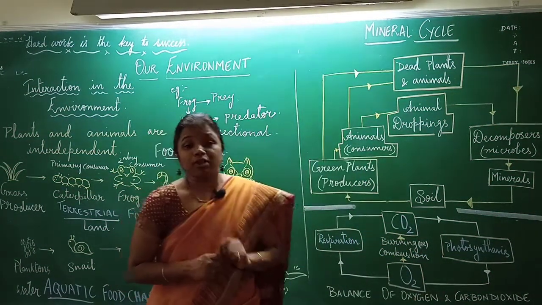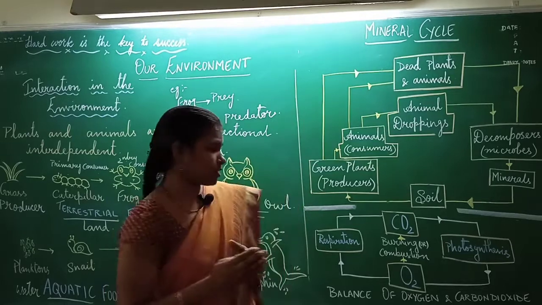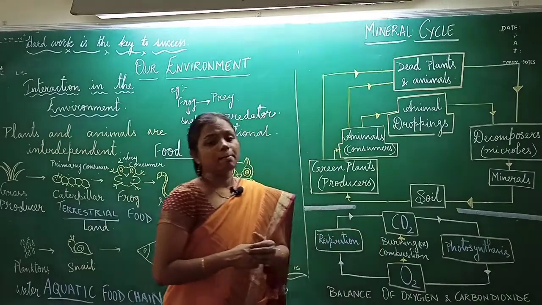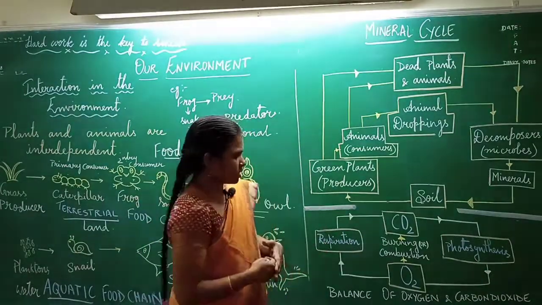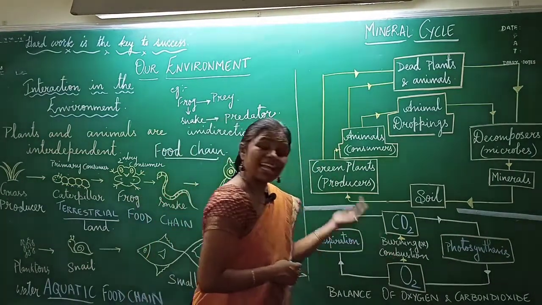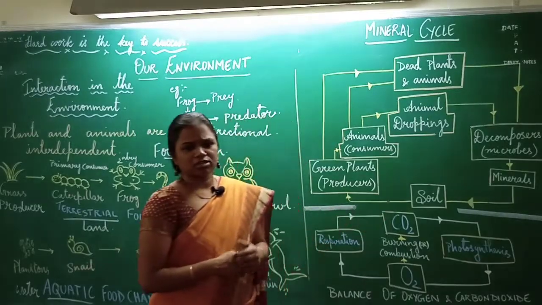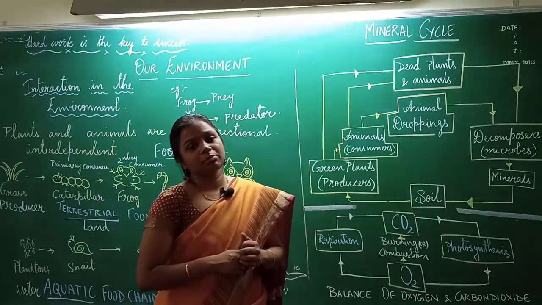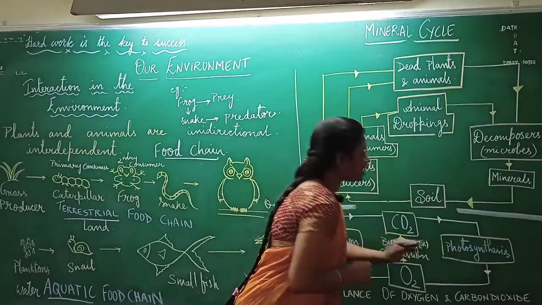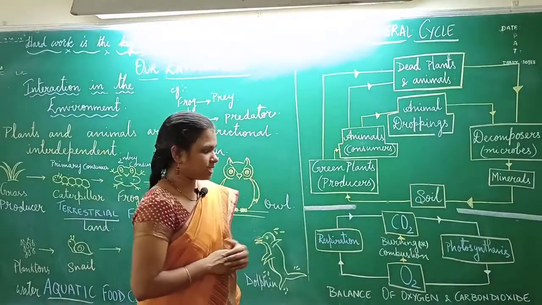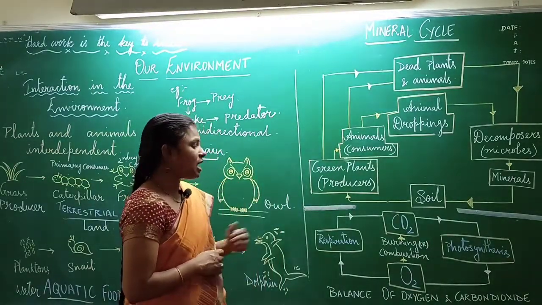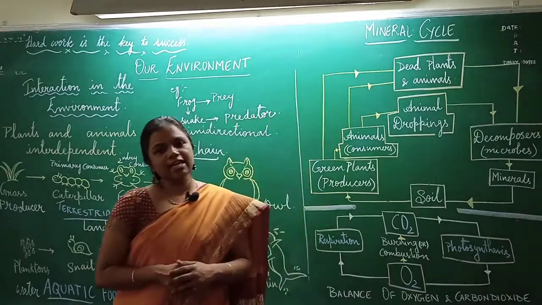Other than that, for burning of any material, you require oxygen. Burning is also called combustion. So oxygen is very much essential for burning of different substances. When these substances are burnt, which gas is liberated? It is nothing but carbon dioxide. A large amount of carbon dioxide is liberated into the air when anything is burnt. This carbon dioxide is again utilized by the green plants to photosynthesize and comes back into the cycle. So this is a dynamic way in which nature balances oxygen and carbon dioxide.